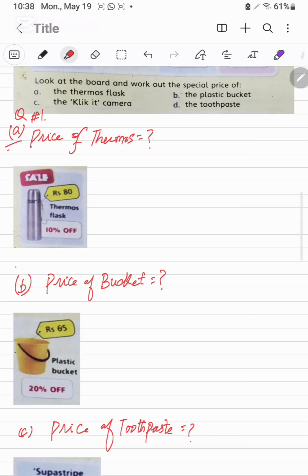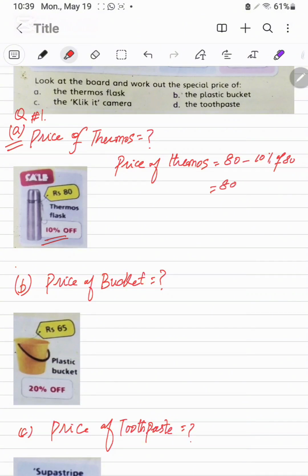We are going to find out the price of thermos when it is 10% off. So price of thermos will be original price, that is 80 minus 10% of 80.